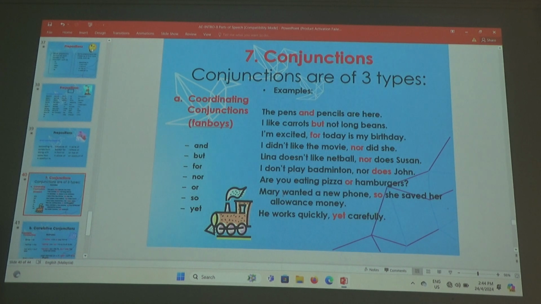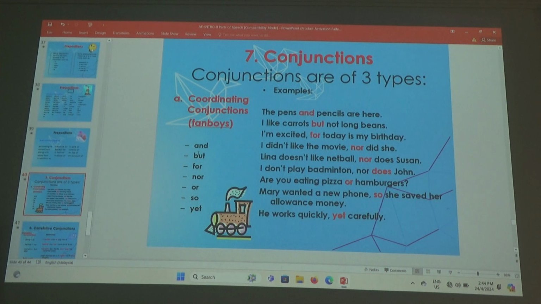Conjunctions are of 3 types. You all know coordinating conjunctions, right? We call them fanboys. What is fanboys? F-A-N-B-O-Y-S. You see, coordinating. Coordinating means they are at the same level. Yeah, coordinating. Same level, and there are only 7, and 7, how to remember?